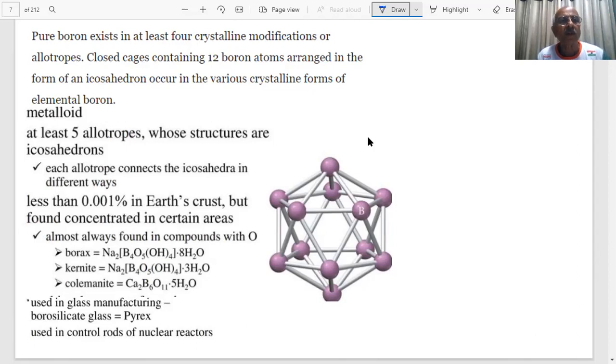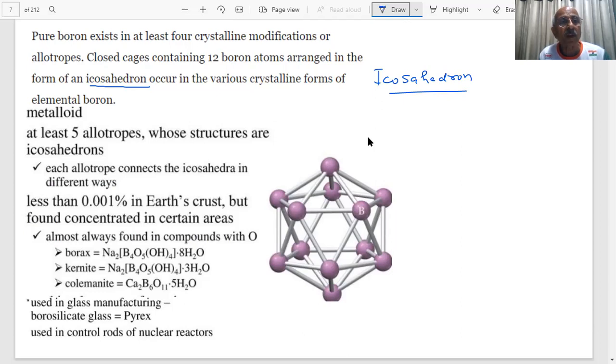And pure boron exists in at least four crystalline modifications. Closed cages containing 12 boron atoms are arranged in the form of, student, very important, an icosahedron. It has an icosahedron structure. That's why it is very hard. Boron is very hard, student, because it has many various allotropes.